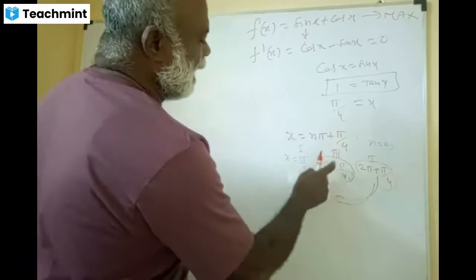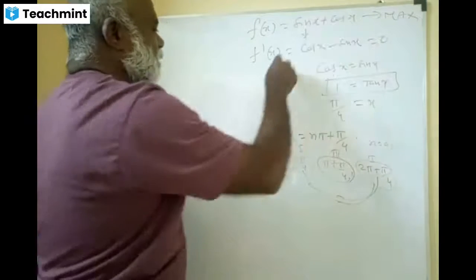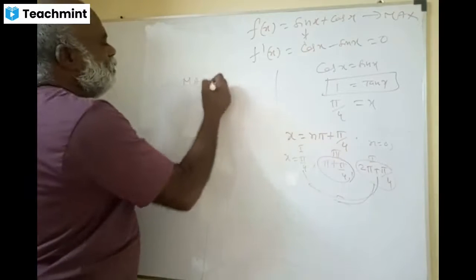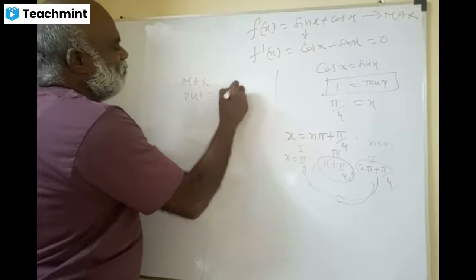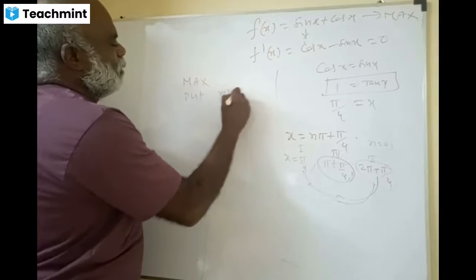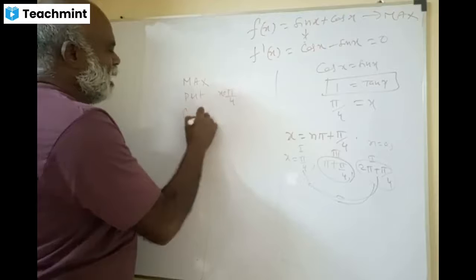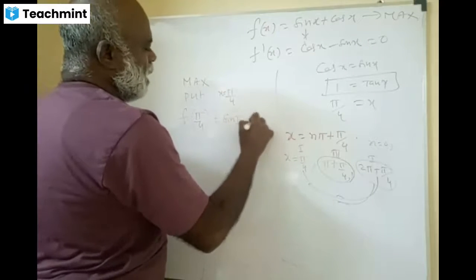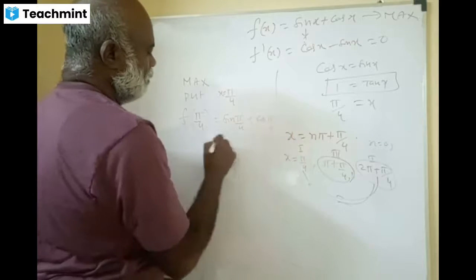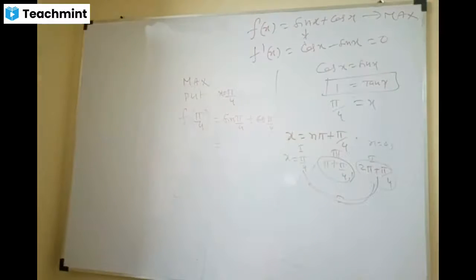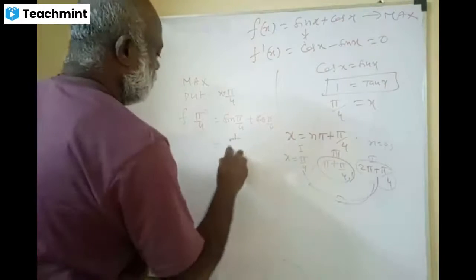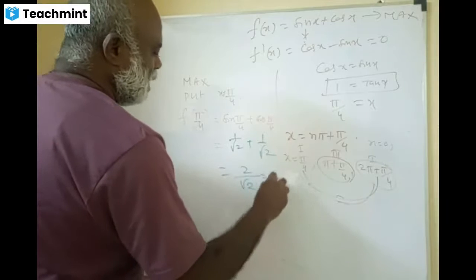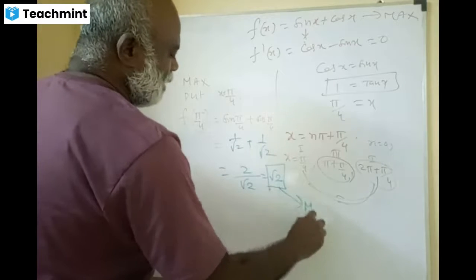And this is a third quadrant, negative mark. Sin is negative, cos is negative. Therefore, you have minimum value. Yes or no? Therefore, to have a maximum value, put x equal to pi by 4 only. So f of pi by 4 equals sin pi by 4 plus cos pi by 4. Sin pi by 4 is equal to what? 1 by root 2. This is also 1 by root 2. This is 2 by root 2. That is root 2. This is the maximum value.